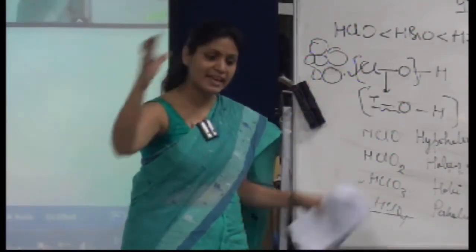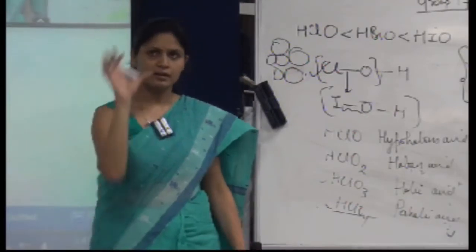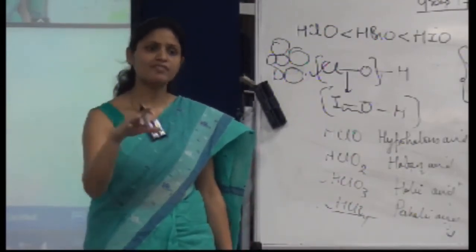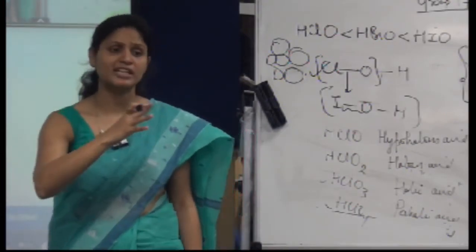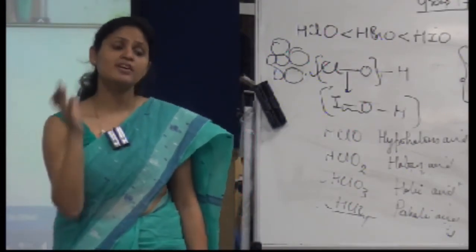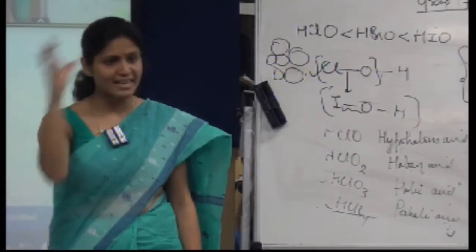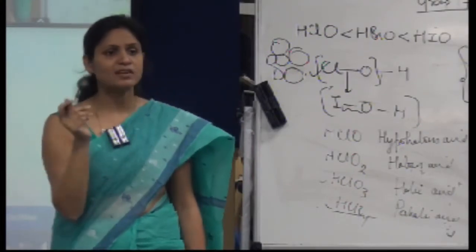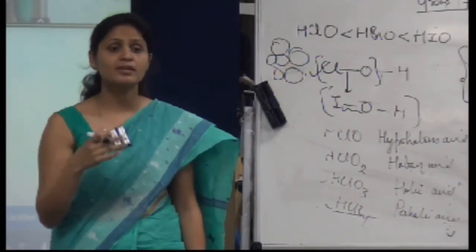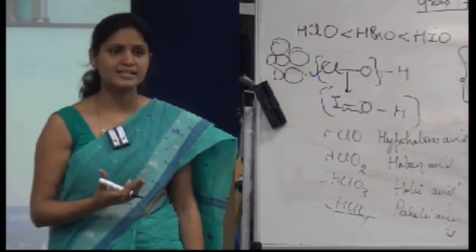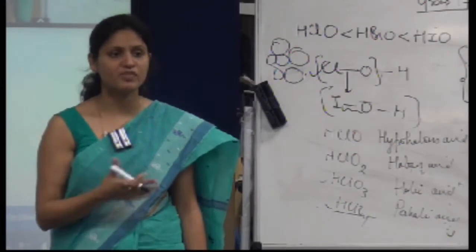Although I know this size is bigger and this is smaller, they have less electronegativity difference, or I would say this is highly electronegative or less electronegative, but I also have to look at that size parameter. Any small thing which is bonded to a larger thing will have a weaker bond as compared to anything which has comparable size.